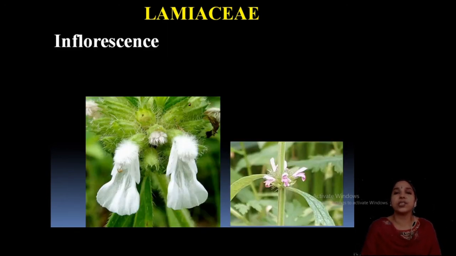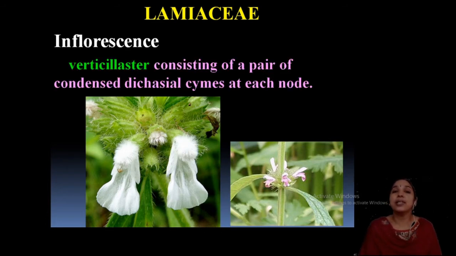Now about the inflorescence. I already discussed with you the special type of inflorescence, the verticillaster. Verticillaster is the common inflorescence in these members, and it is a pair of condensed dichasial cymes, condensed at the nodal region. So you can see a number of flowers at the nodal region, a condensed cyme. This is the typical inflorescence of the family Lamiaceae. The question may arise: what is the typical inflorescence of the family? Verticillaster.